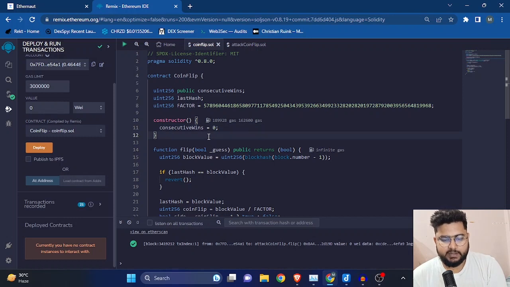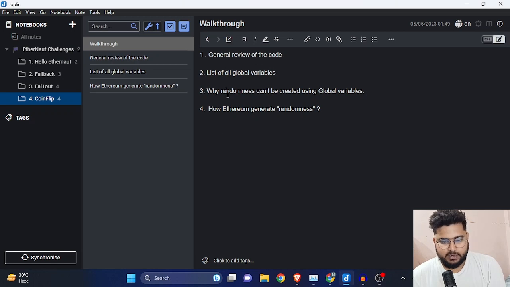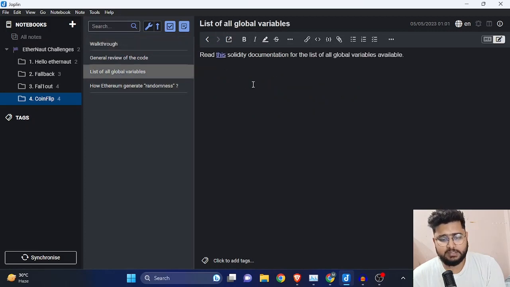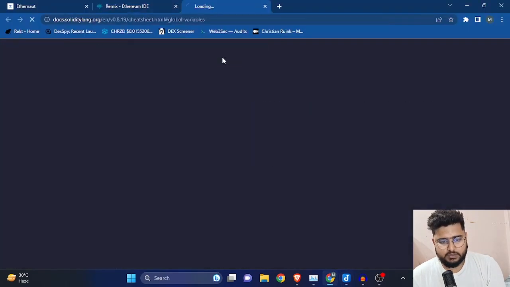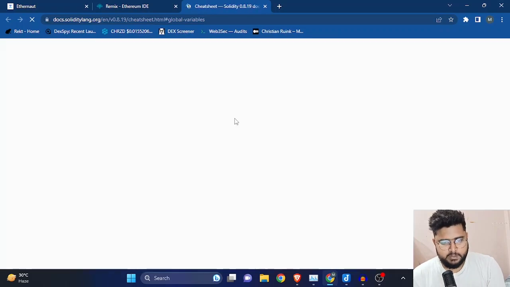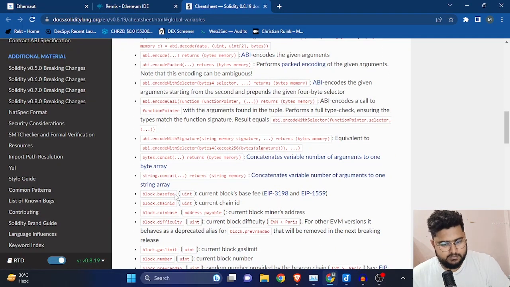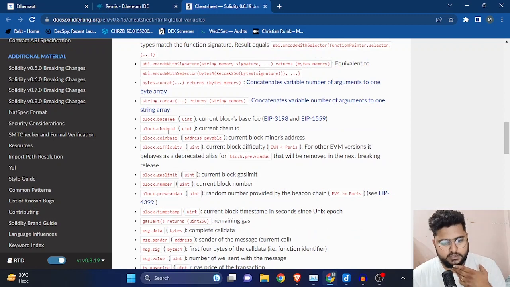As far as I have researched, that is why randomness can't be created using global variables. One more thing, I'll show you what the global variables are and how many are available. This is the link I have found, and you can see block hash, block.chainid, which you can get.